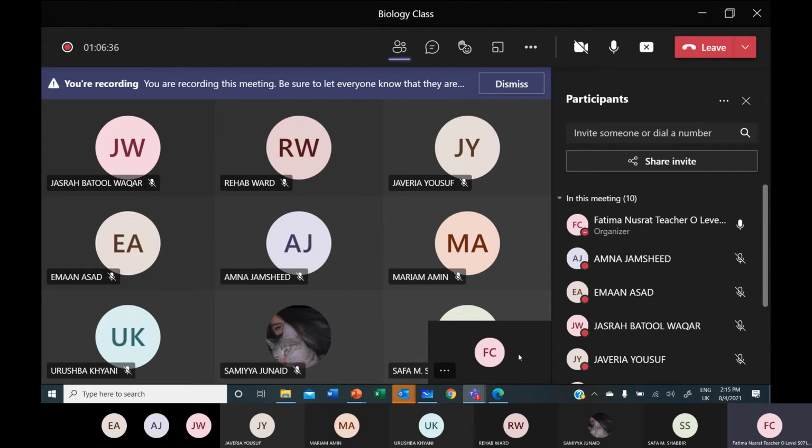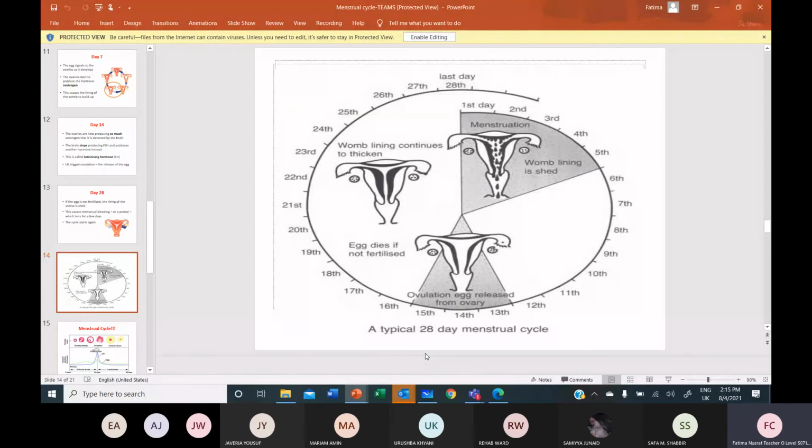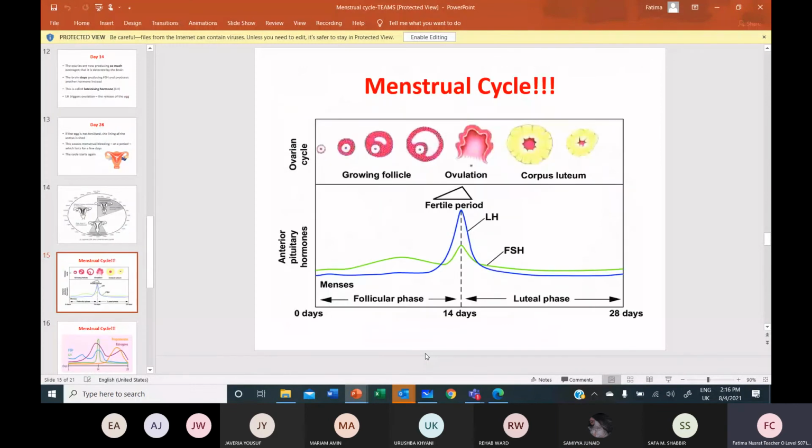ठीक है, clear है? The examiner may give you diagrams, the graphs like this. This diagram is there in your book under that menstrual cycle circle. ठीक है? These graphs can be given.